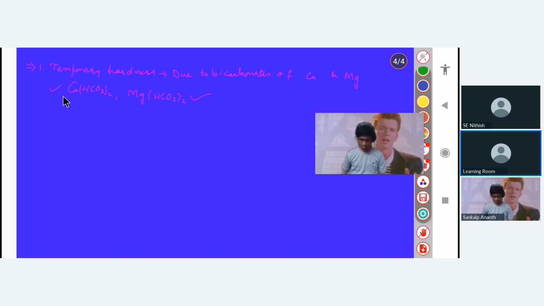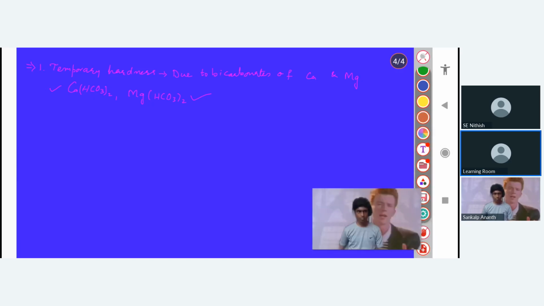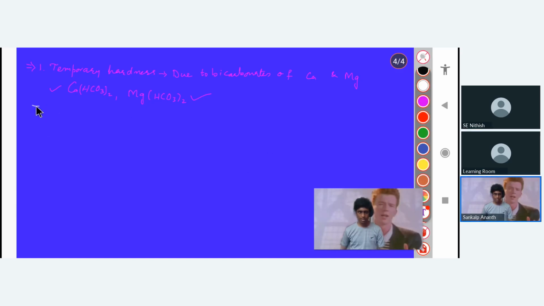Now, can you tell me how to remove this temporary hardness? This is very important. Can anybody tell me? By removing the bicarbonates, but what is the actual method to remove this temporary hardness? By boiling.